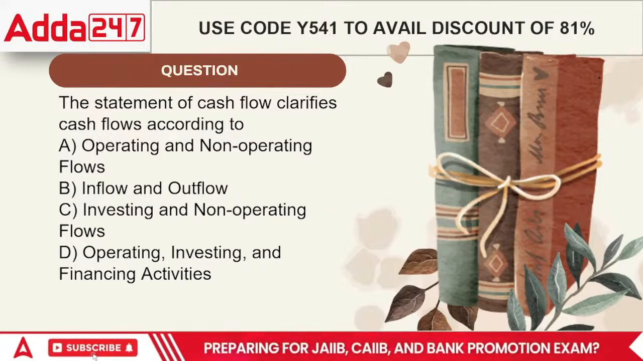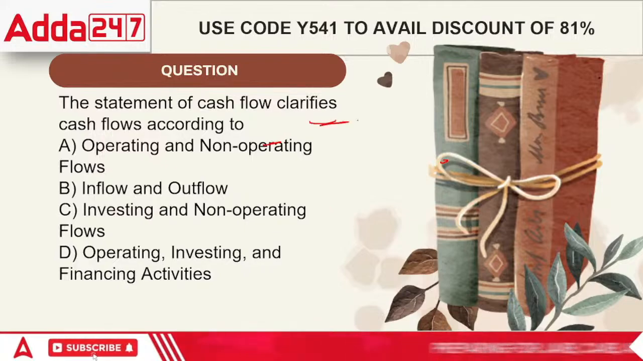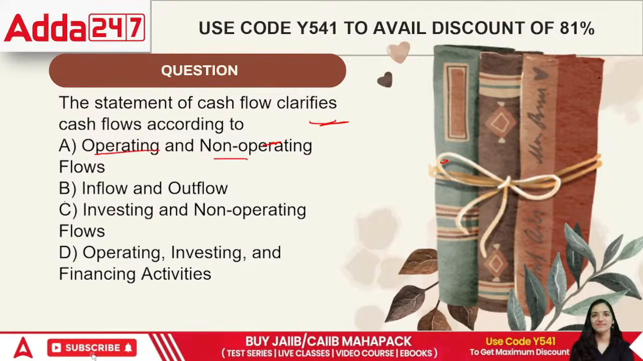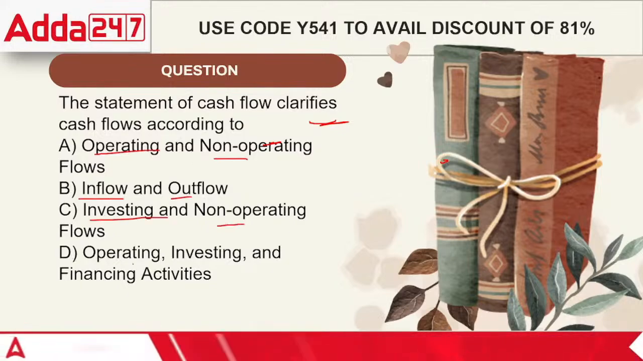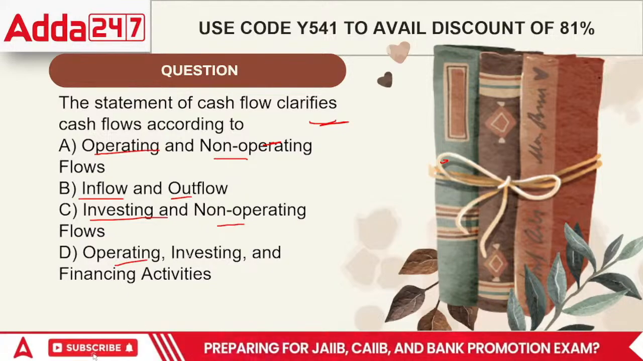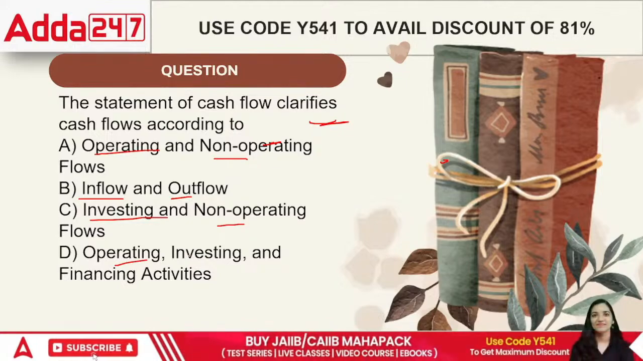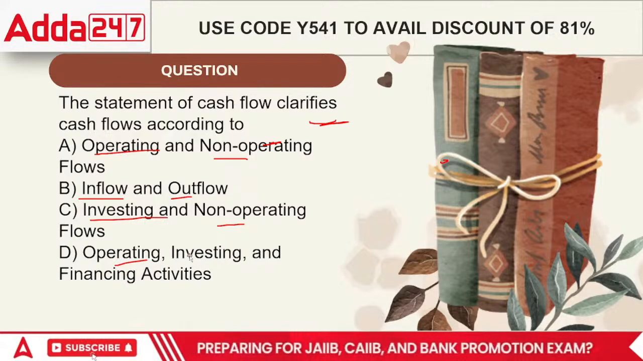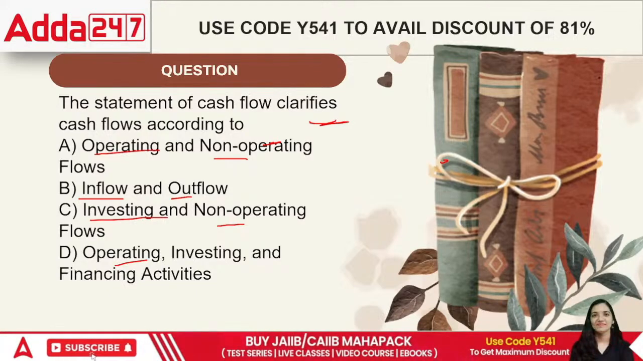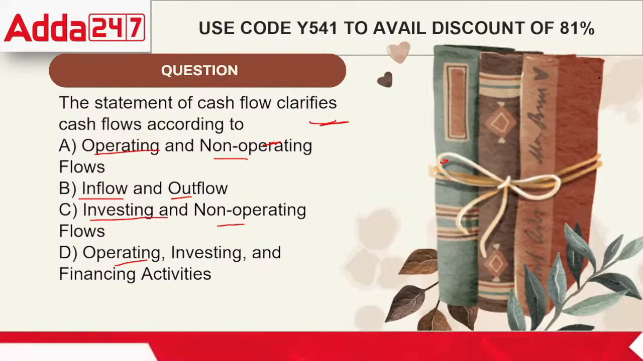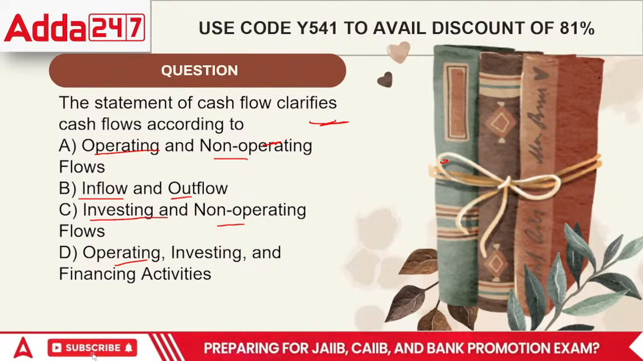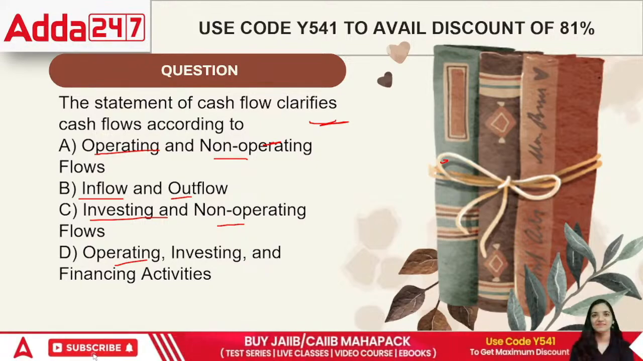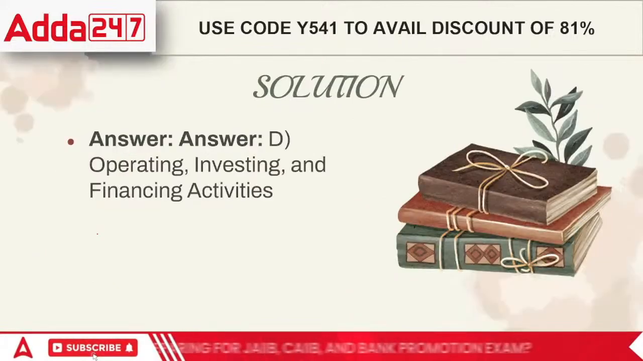Next question, the statement of cash flow classifies cash flow according to operating and non-operating, inflow and outflow, investing and non-operating, or operating, investing and financing. See, one thing is true, that this concept is based upon inflow and outflow, but that's not the only thing on which the cash flow statement is based. Inflow and outflow is regarding the movement of cash, but when we talk about the overall types of activities it defines, it is basically operating, investing, as well as financing activity.